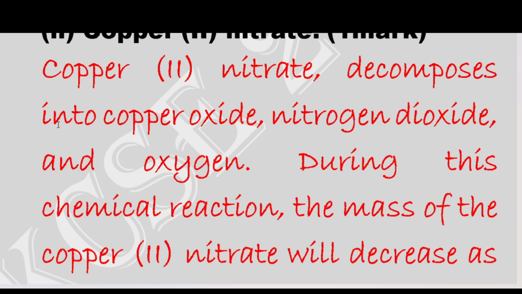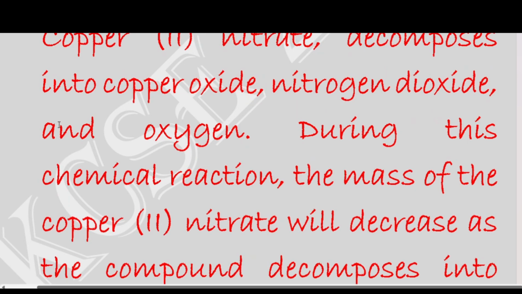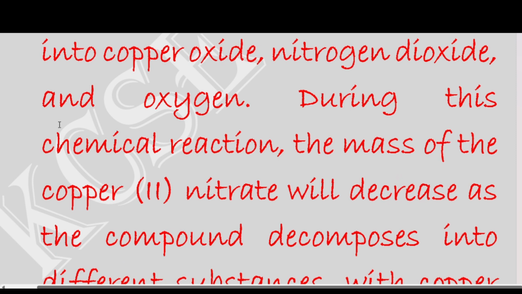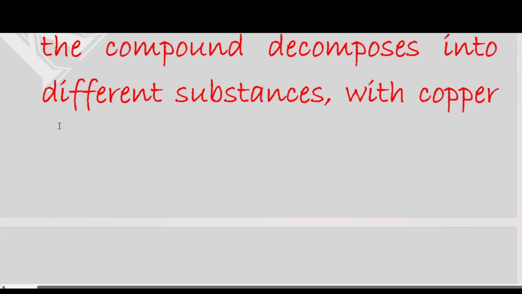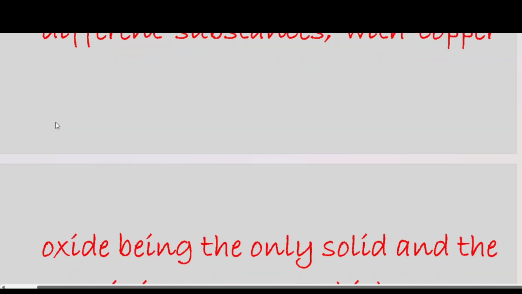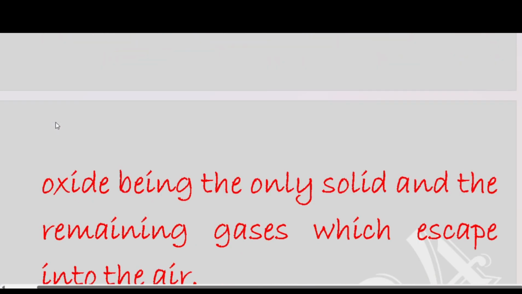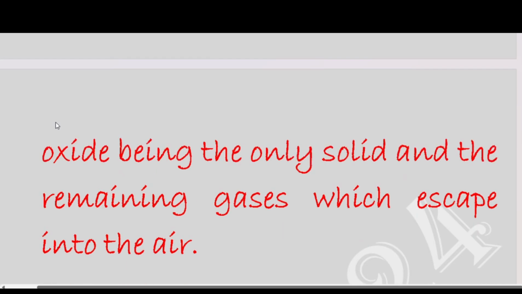So during this chemical reaction, the mass of the copper 2 nitrate will decrease as the compound decomposes into different substances, with copper oxide being the only solid, and the two gases escaping into air. Now we are remaining with copper 2 oxide, which will have a smaller mass compared to the copper 2 nitrate.